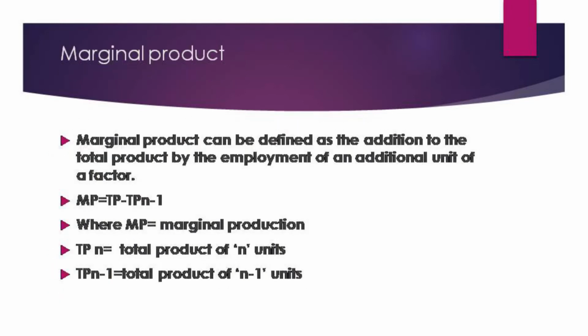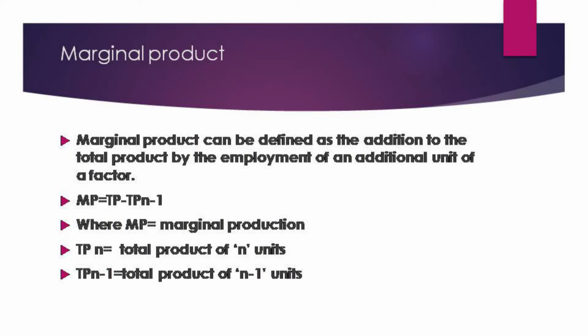So next we will talk about marginal product. Marginal product can be defined as the addition to the total product by the employment of an additional unit of a factor. That means you are subtracting from the total product n. I have left out the formula here, so you can just write it: MP is equal to TPn minus TPn minus 1.